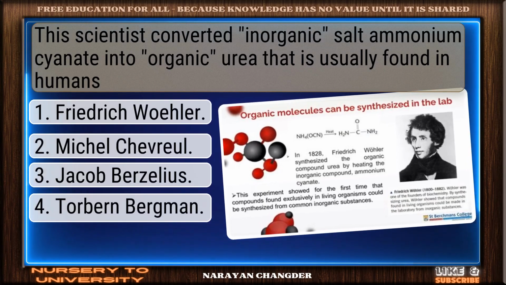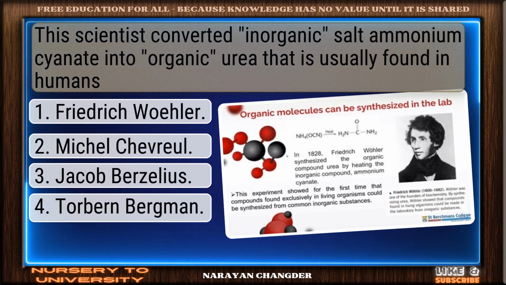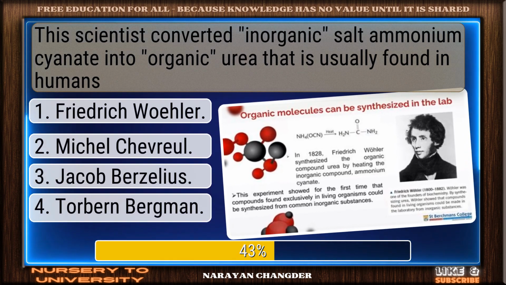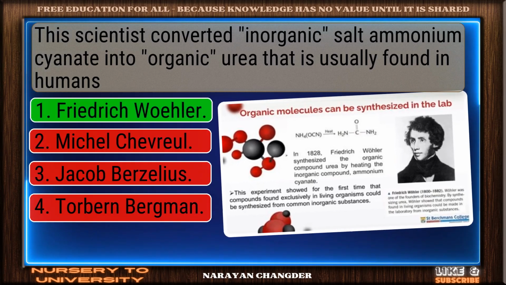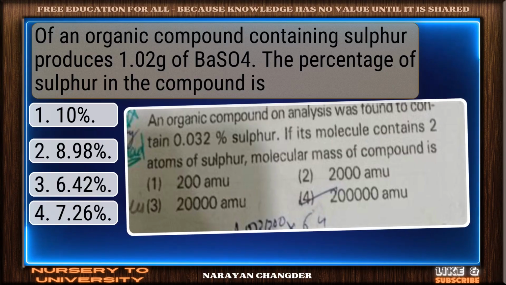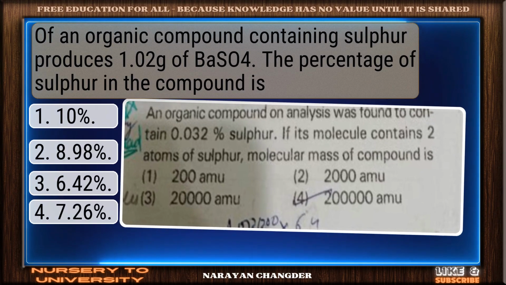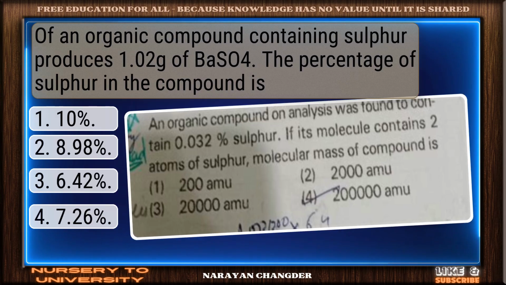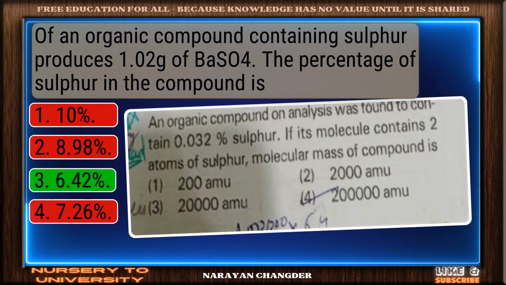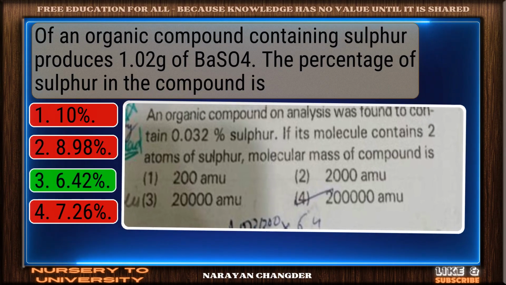This scientist converted an inorganic salt, ammonium cyanate, into organic urea that is usually found in humans. Right again. Friedrich Wöhler is a valid answer. Of an organic compound containing sulfur produces 1.2 g of BaSO4. The percentage of sulfur in the compound is? On track. 6.42% is the correct answer.